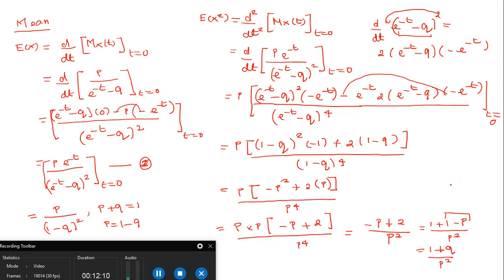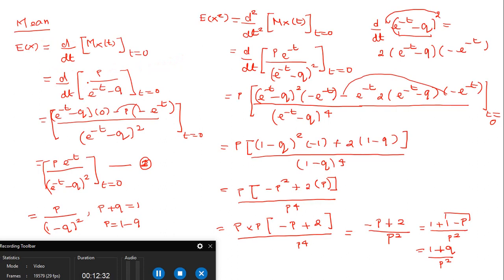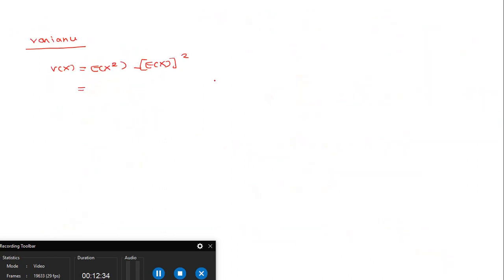Now we'll try with the variance. The formula to calculate the variance: variance of x is equal to E of x square minus (E of x) the whole square. What is the answer for E of x square? Just now we derived it: (1 plus q) divided by p square.